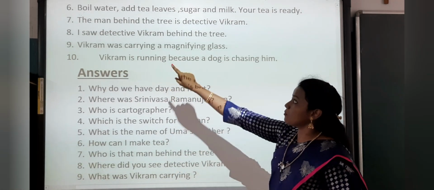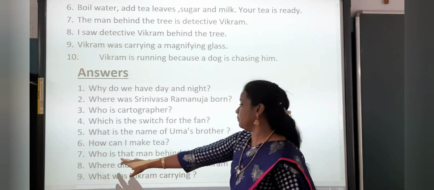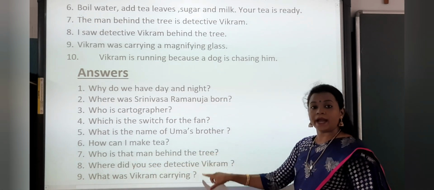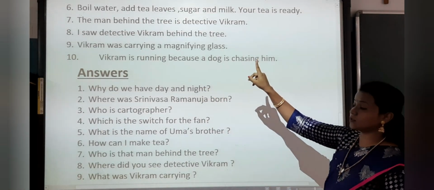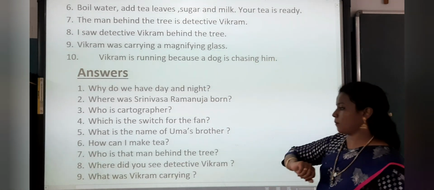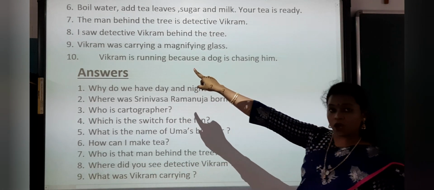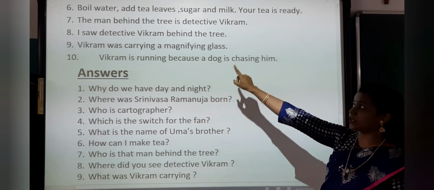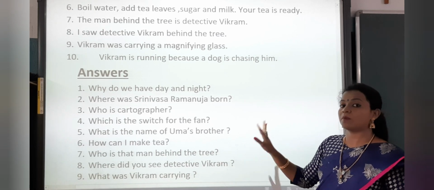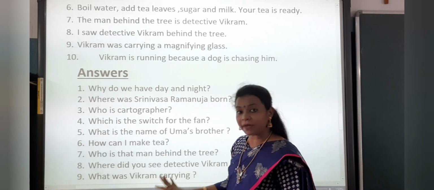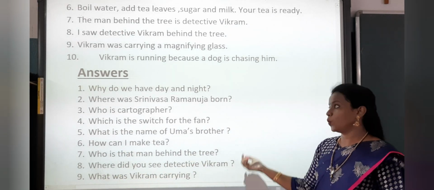Now, the seventh one. The man behind the tree is Detective Vikram. So what will we say? Who is that man behind the tree? When we ask this question, we get that answer: the man behind the tree is Detective Vikram. Where did you see Detective Vikram? Now what is the answer there? I saw Detective Vikram behind the tree. So we make it a question because we want to know about the place. If we want to know about the place, what will we write? Where did you see Detective Vikram?